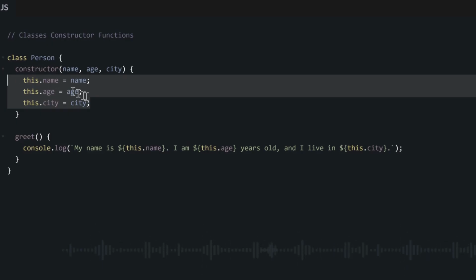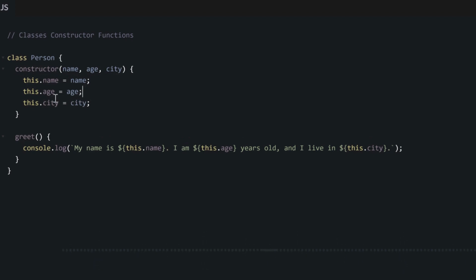Now, what we are saying is that whenever we want to initiate any object in this class, and I will show you an example of how we initiate the object very soon, we have to pass in 3 argument parameters, and these arguments passed into the function will serve as the name, age, and the city. The first argument will serve as the name.